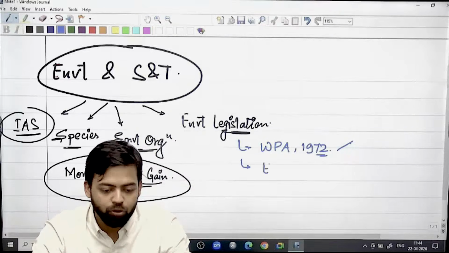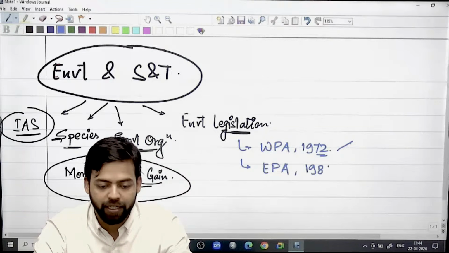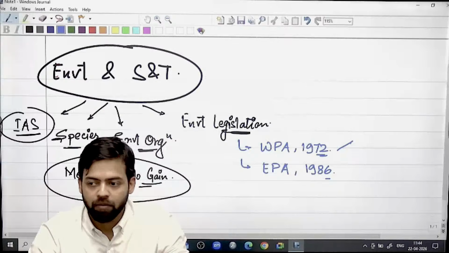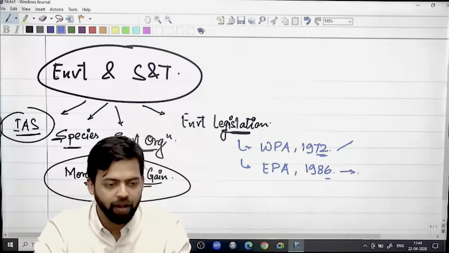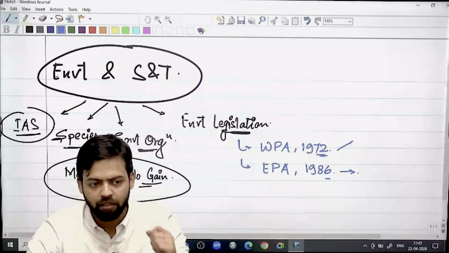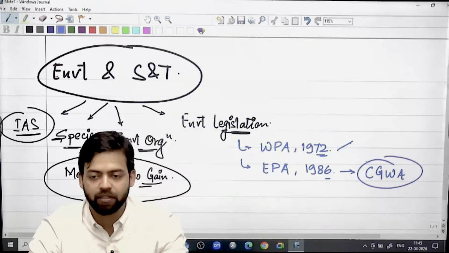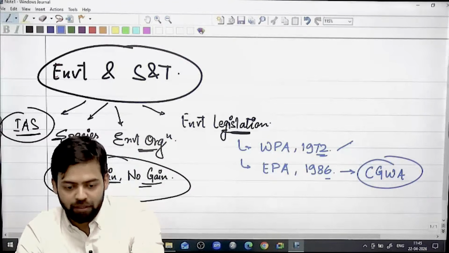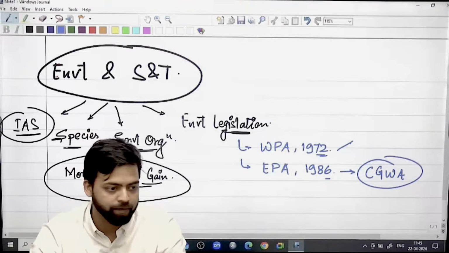Then the second most important is the Environmental Protection Act of 1986, and we have to cover this comprehensively as well, because again, which bodies are there? One favorite body which we have covered, I guess, in the resources chapter, is CGWA. You remember the Central Groundwater Authority, when we were covering groundwater, I told you that from this topic, in the last 5 years, a question has been asked 3 times.